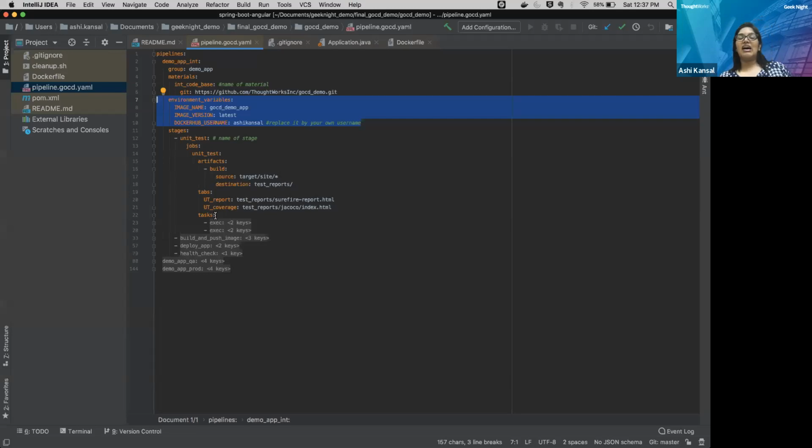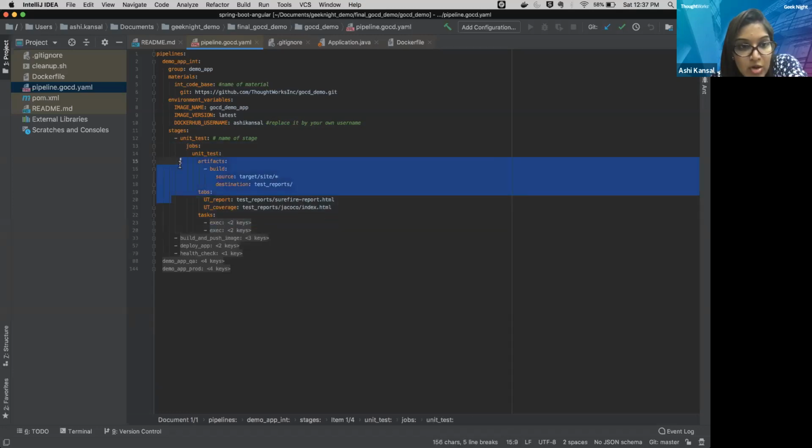Currently I have my GoCD server and my GoCD agent set up on my local only. So I'm having just one agent on which I can run my task. Hence I'm using only one job. And also my tasks have dependencies among each other, so I'm running them sequentially rather than in parallel.